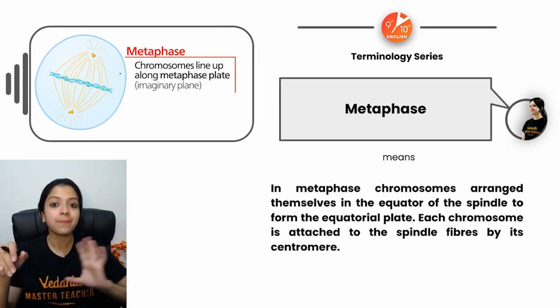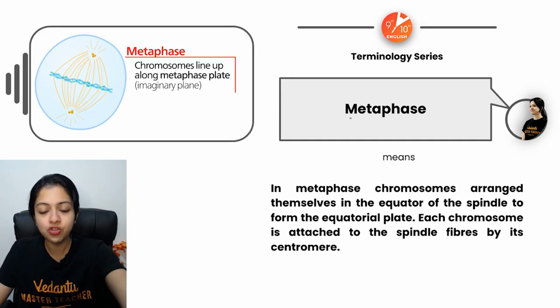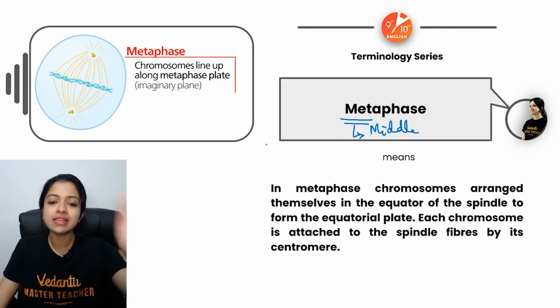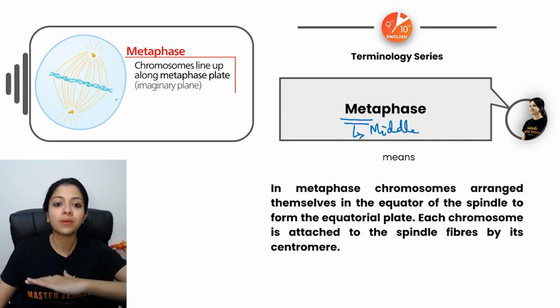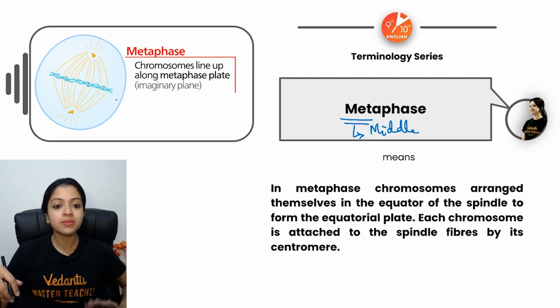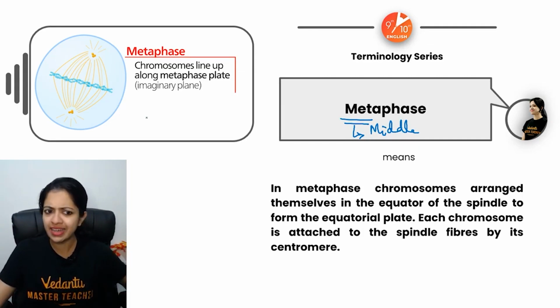Second step is metaphase. Meta stands for middle. So remember it like that. What is special about this? Of course, what is in the middle? The chromosomes get arranged in the middle, the equatorial plate, the metaphase plate as we also call it. Chromosomes line up along the metaphase plate, which is basically an imaginary plane.